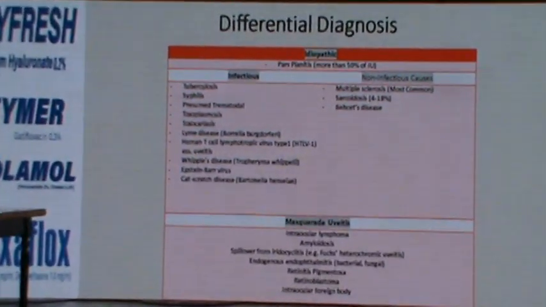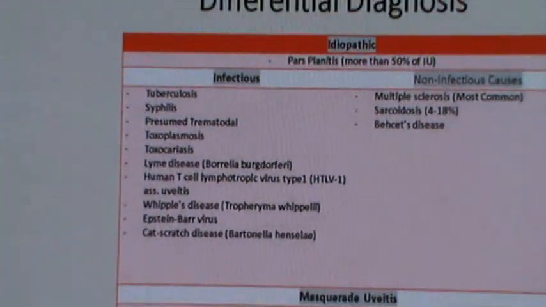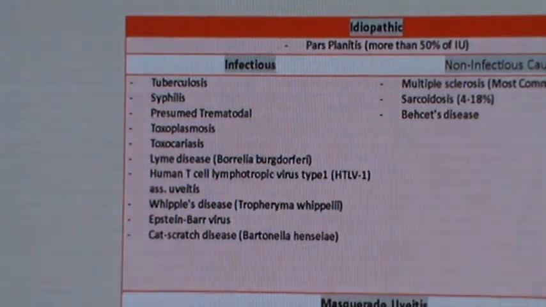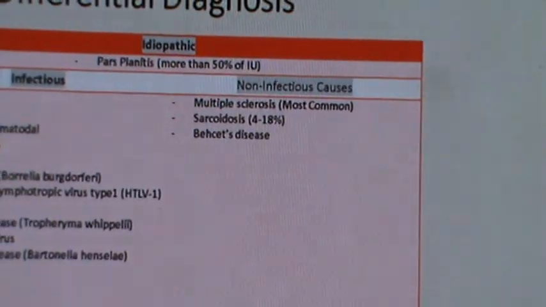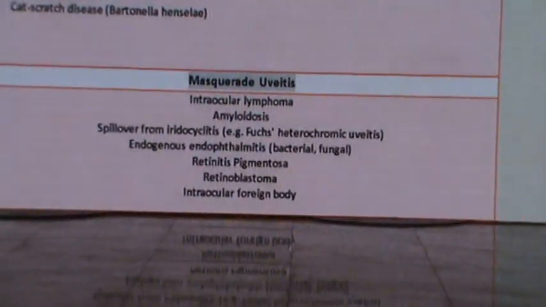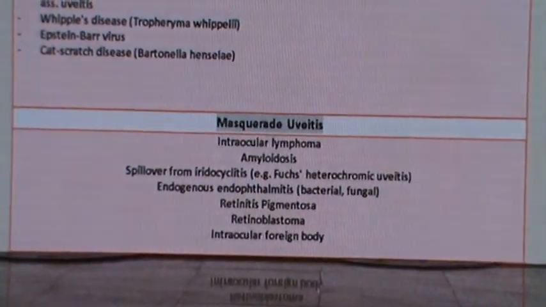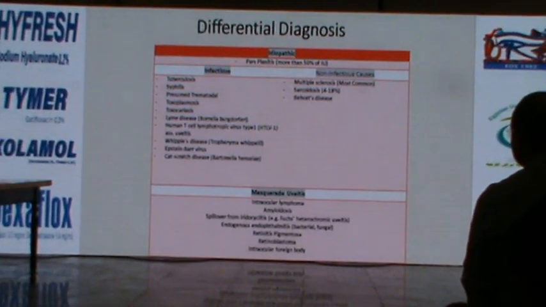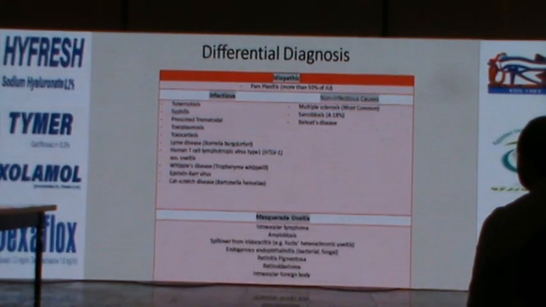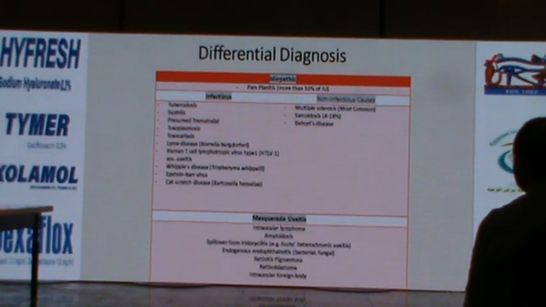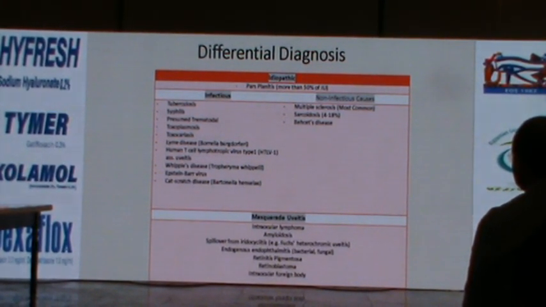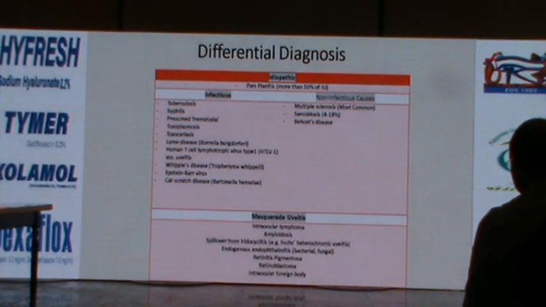This is the differential diagnosis or etiology of intermediate uveitis. So idiopathic is around 50%, and we term them pars planitis. And then we need to define, are these infectious, non-infectious, or masquerade? Amongst the infections, very commonly we have TB, syphilis, presumed ocular histoplasmosis, toxoplasma, toxocara, Lyme; non-infectious, multiple sclerosis, sarcoid, Behçet; and the masquerades, we most importantly need to exclude underlying malignancies.